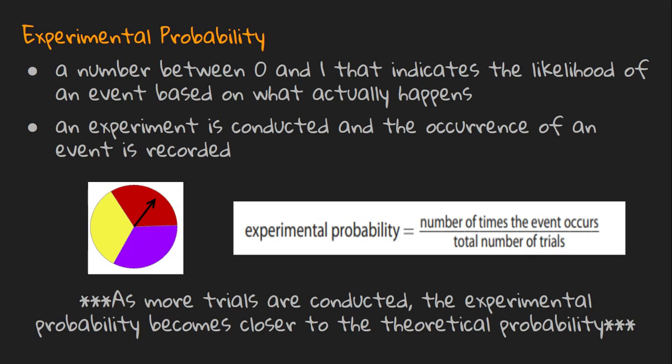So if I were to ask the same question as before, this time calculating the experimental probability, I would spin the spinner 3 times. That would be the total number of trials. And then of those 3 times that I spun the spinner, I landed on the red 2 times. The number of times that it lands on the red is 2. So my experimental probability is 2 out of 3. As more trials are conducted, the idea is that the experimental probability becomes closer to the theoretical probability.